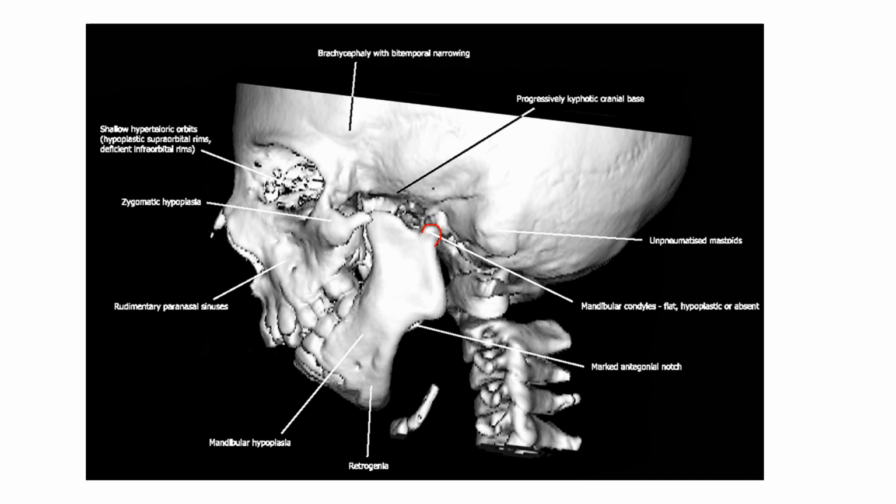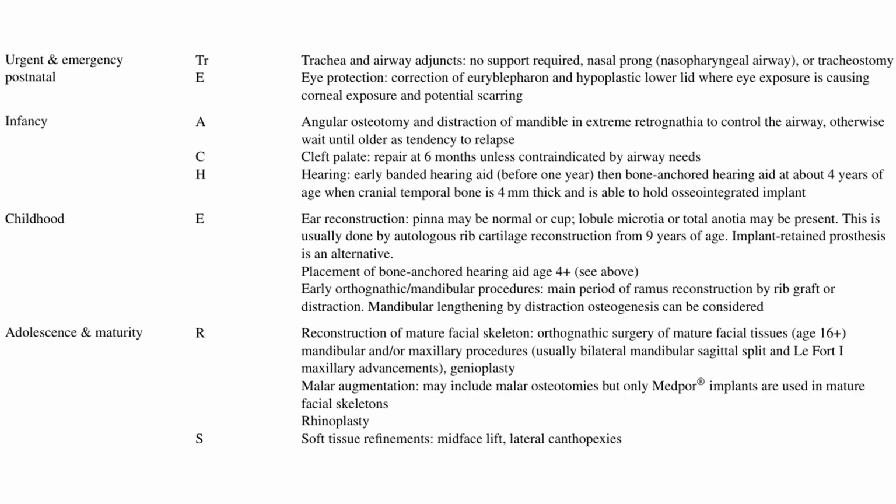Okay, let's move forward. Let's look at the management of Treacher Collins syndrome. The management is done in four phases. The first is the urgent or emergency phase, the second is infancy, the third is during childhood, and the fourth is during adolescence or after maturity.